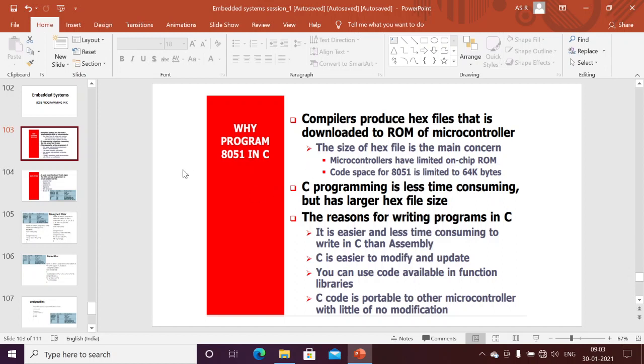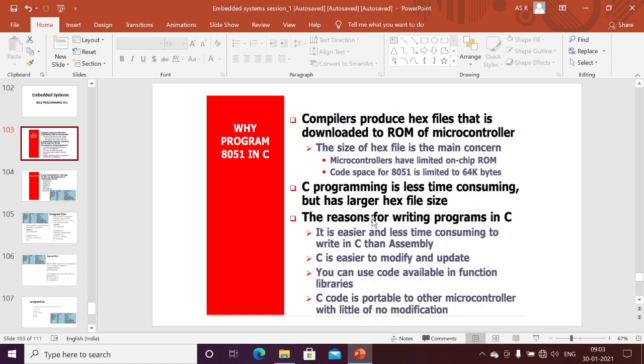If I program in C language, programming is less time consuming, but the hex file size is larger. This is mainly why we go for C programming instead of assembly. It is less time consuming, though it may produce a larger hex file. This may be one of the use cases.